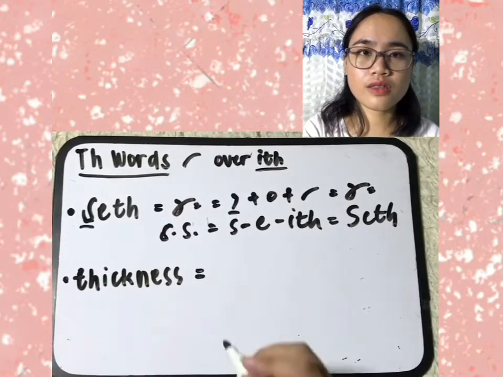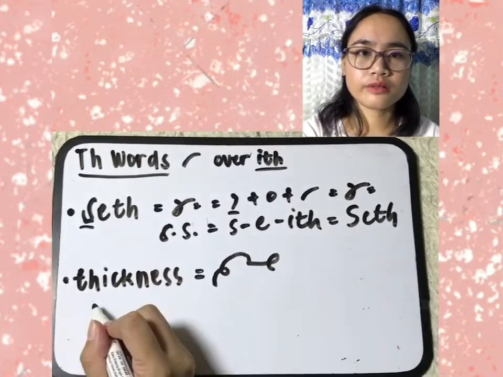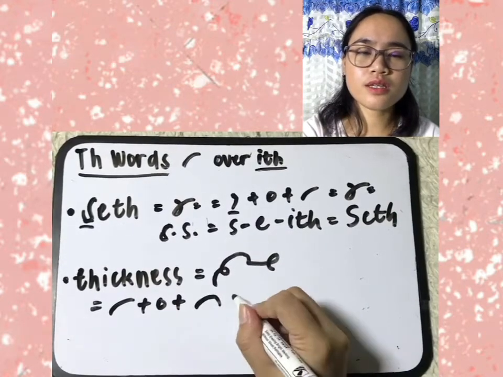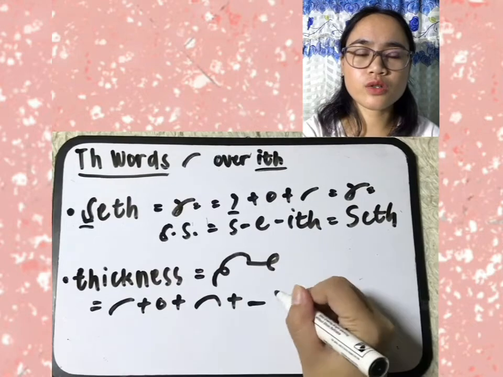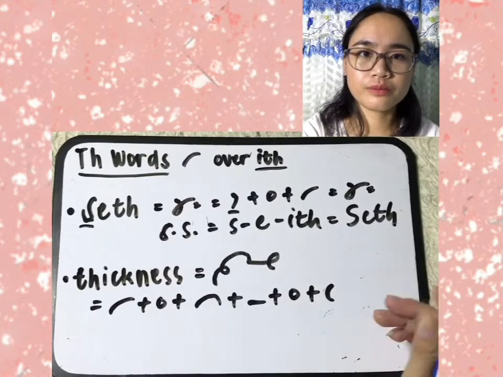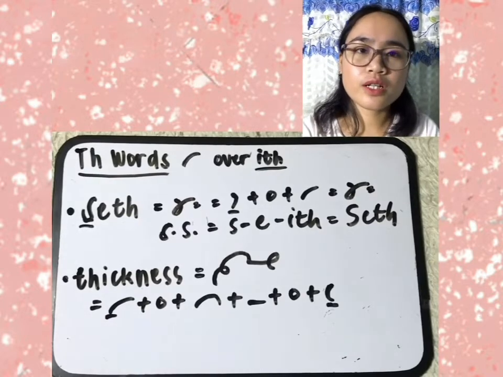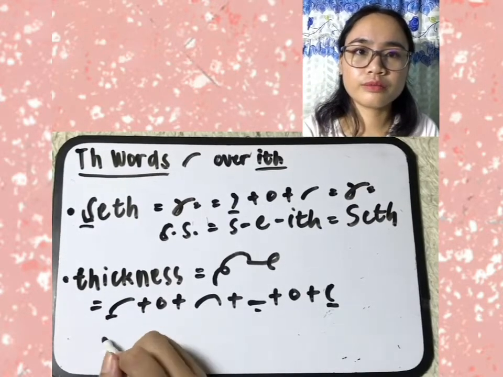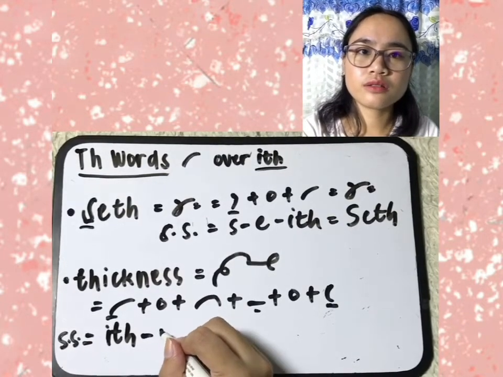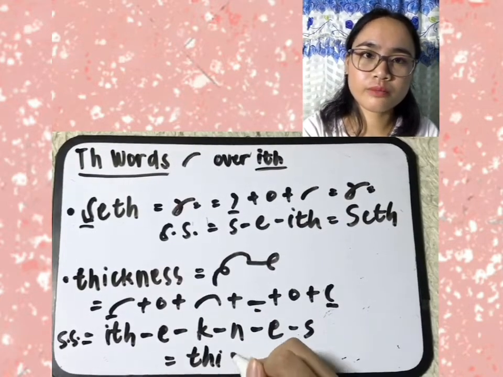Let's have the word thickness. Thickness. So ith, E, K, and ES. If we're going to dissect it, ith plus E symbol plus K symbol plus N symbol, which is a short straight line, plus E symbol plus left S. Left S rather. We use the left S because it is after N. So if we're going to shorthand spell it, ith-E-K-N-E-S. Thickness.